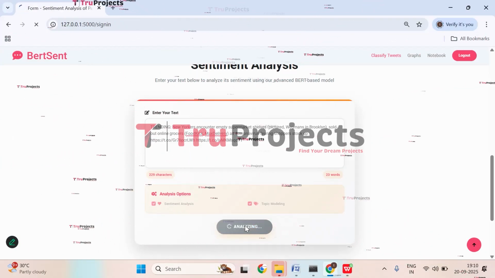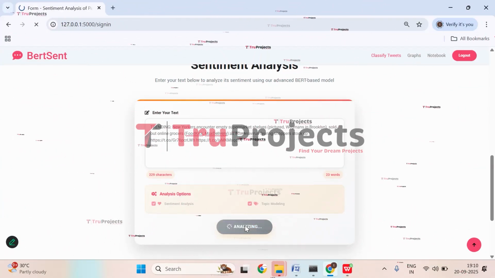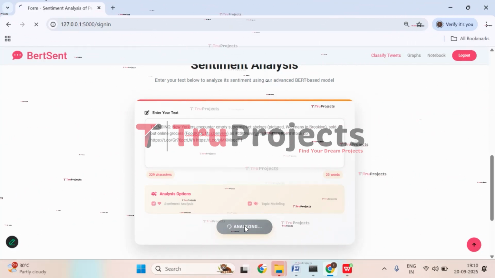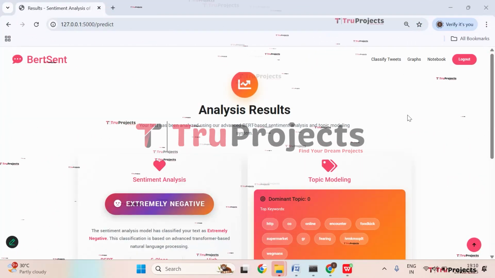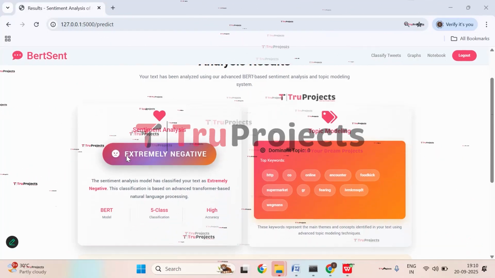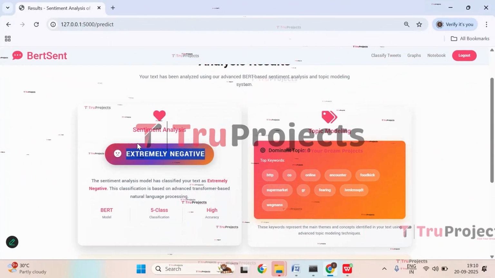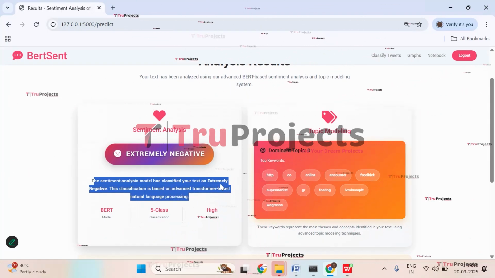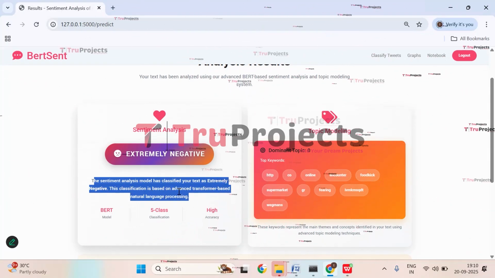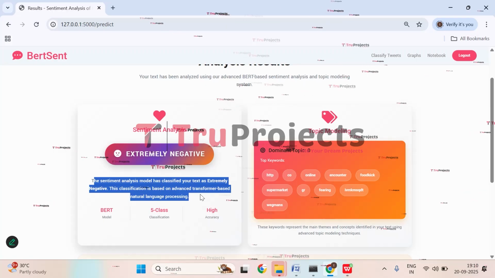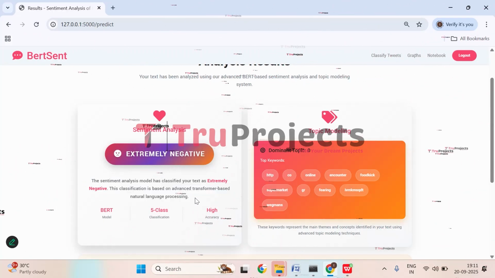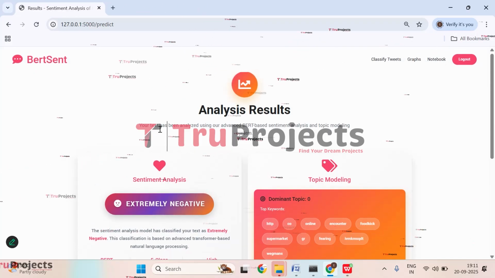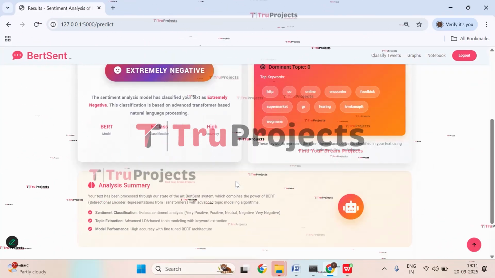So this given information will be pre-processed at the backend. It will be fed to the trained model and then the trained model will be giving us the prediction. So just wait for a while. So here we got the prediction that it is extremely negative. The sentiment analysis model has classified the text as extremely negative. This classification is based on an advanced transformer-based natural language processing model. And these are the keywords for the text we have given before.